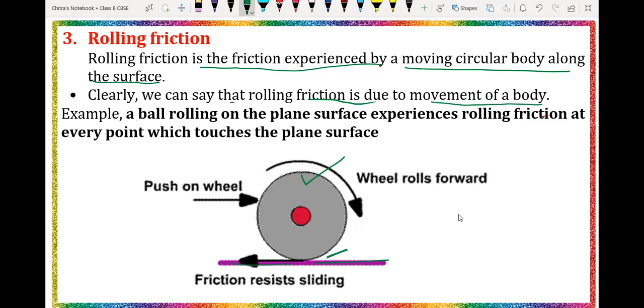Example: a ball rolling on a plane surface experiences rolling friction at every point where it touches the ground, and this opposes the velocity of the object. This is called rolling friction.